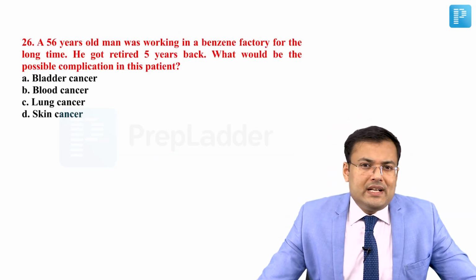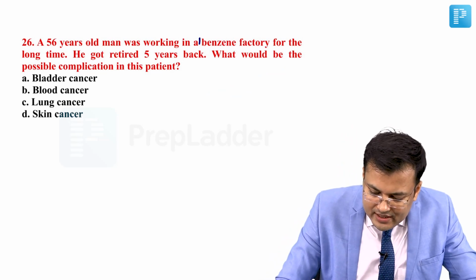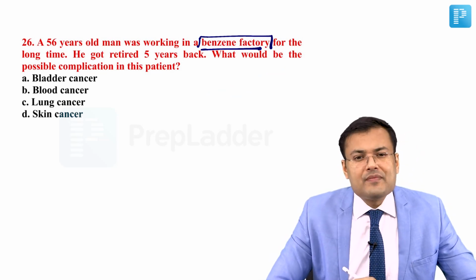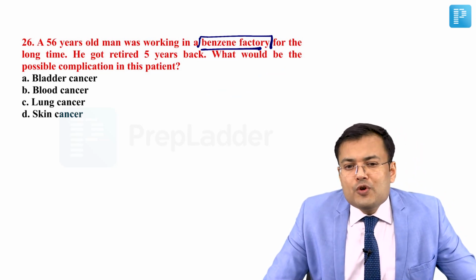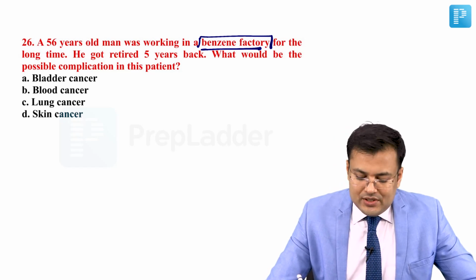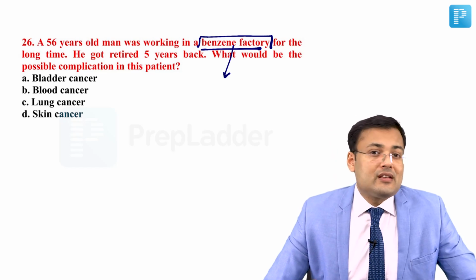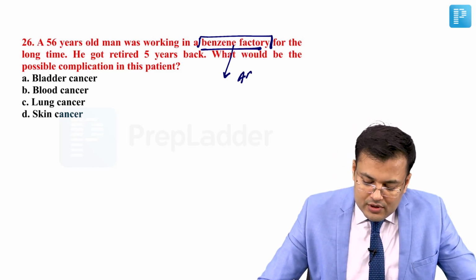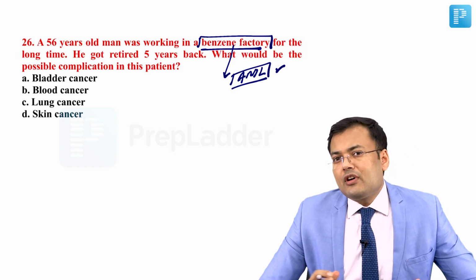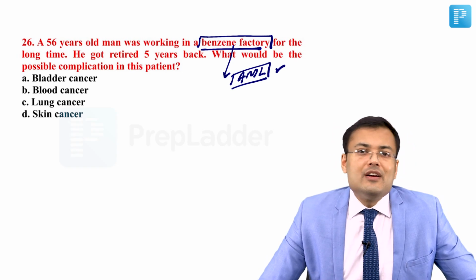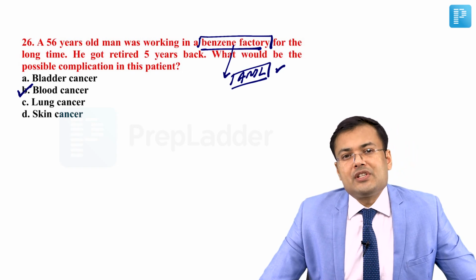See question number 26. A 56 years old man was working in a benzene factory for a long time. He retired 5 years back. What would be the possible complication in this patient? You tell me. History of working in the benzene factory. It's a risk factor for which malignancy? Acute myelocytic leukemia. So what is the correct answer? Obviously blood cancer. So the correct answer for this question is B.